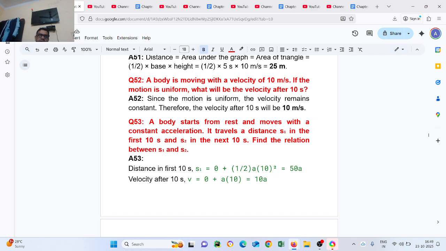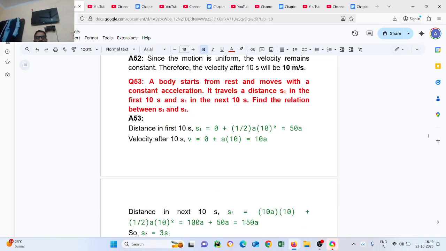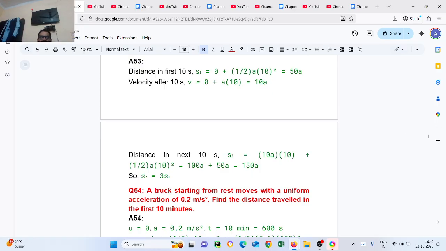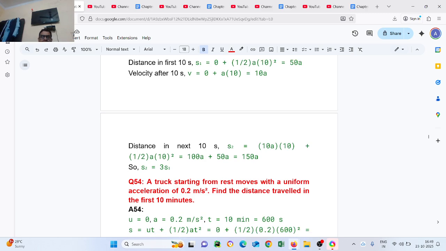Question number 53. A body starts from rest and moves with a constant acceleration. It travels a distance s1 in the first 10 seconds and s2 in the next 10 seconds. Find the relation between s1 and s2. Distance in first 10 seconds, s1 equal to 0 plus half a into 10 square, 50a. Velocity after 10 seconds, v equal to u plus at, 0 plus a into 10, equal to 10a. Distance in next 10 seconds, s2 equal to 10a into 10 plus half a into 10 square, 100a plus 50a equal to 150a. So s2 equal to 3 s1.